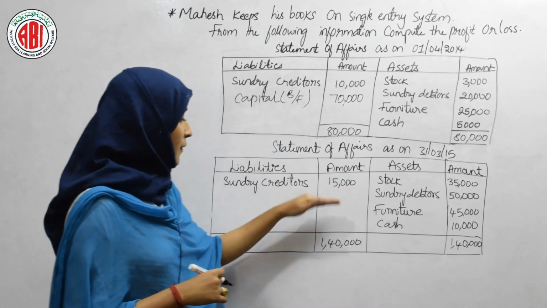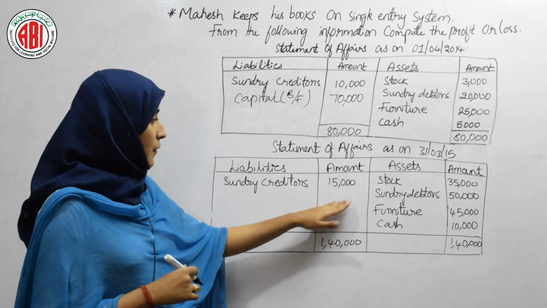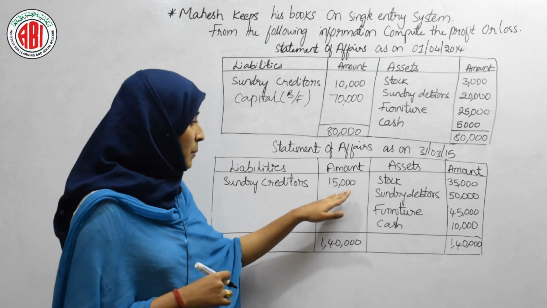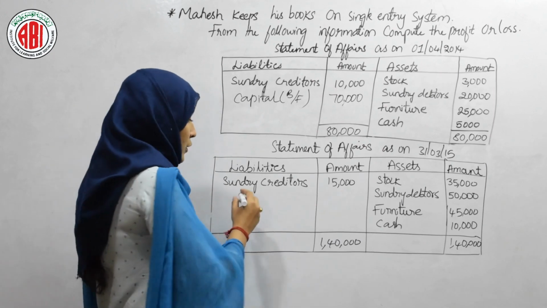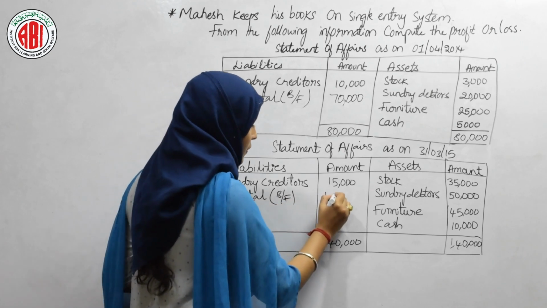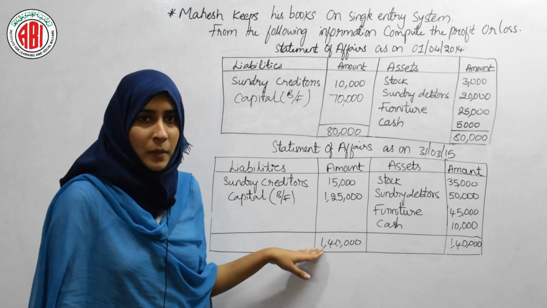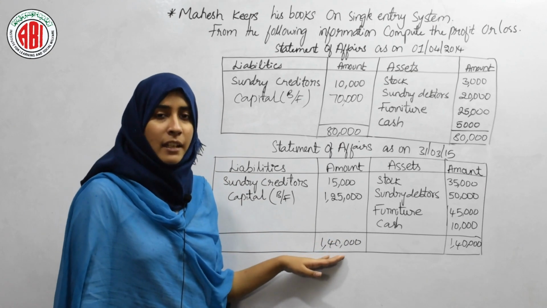Now again from this 1,40,000 we have to deduct liabilities, that is 15,000. So 1,40,000 minus 15,000 will be 1,25,000. So our capital balancing figure will be 1,25,000. These are the two steps of doing this problem. So at this point we have completed our step 2.